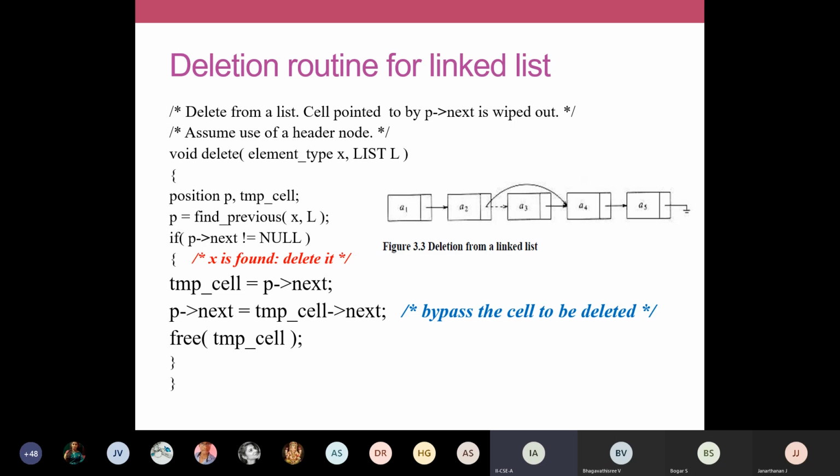I've taken this diagram once again for clarity. Imagine you're going to delete this node A3. We are going to delete a node. In deletion, what I told you is that there is only one assignment. The address of A4, we are going to assign it in the address field of A2.